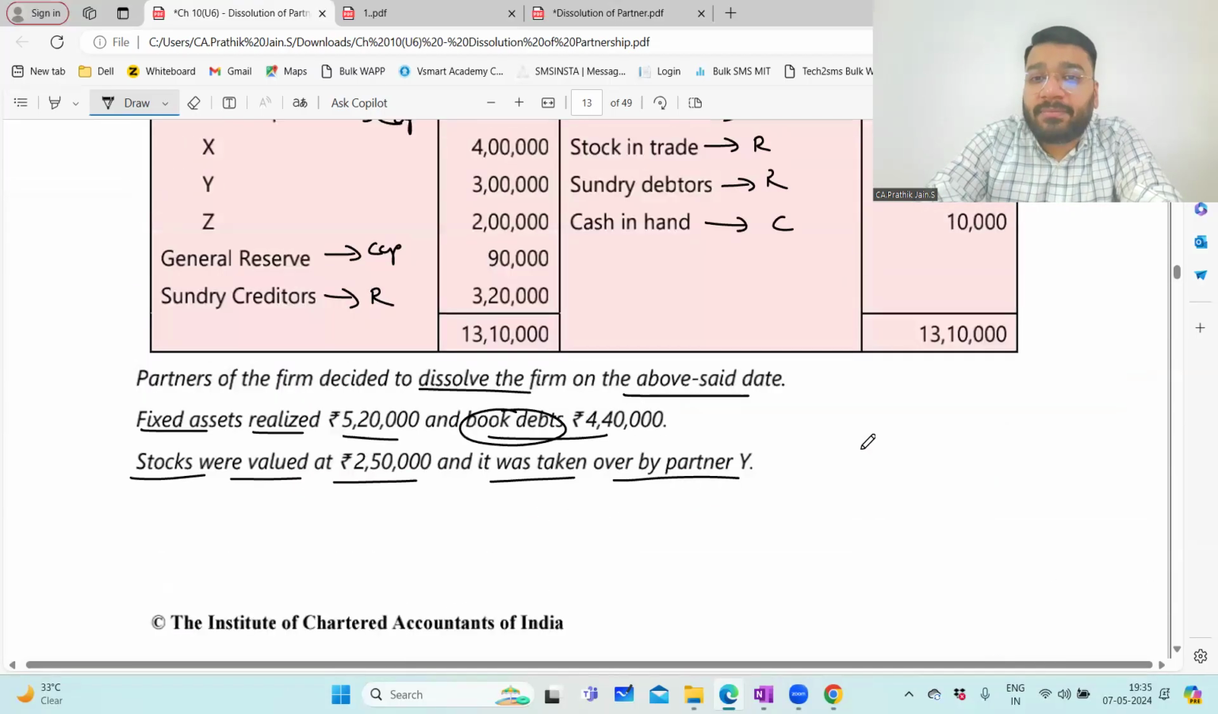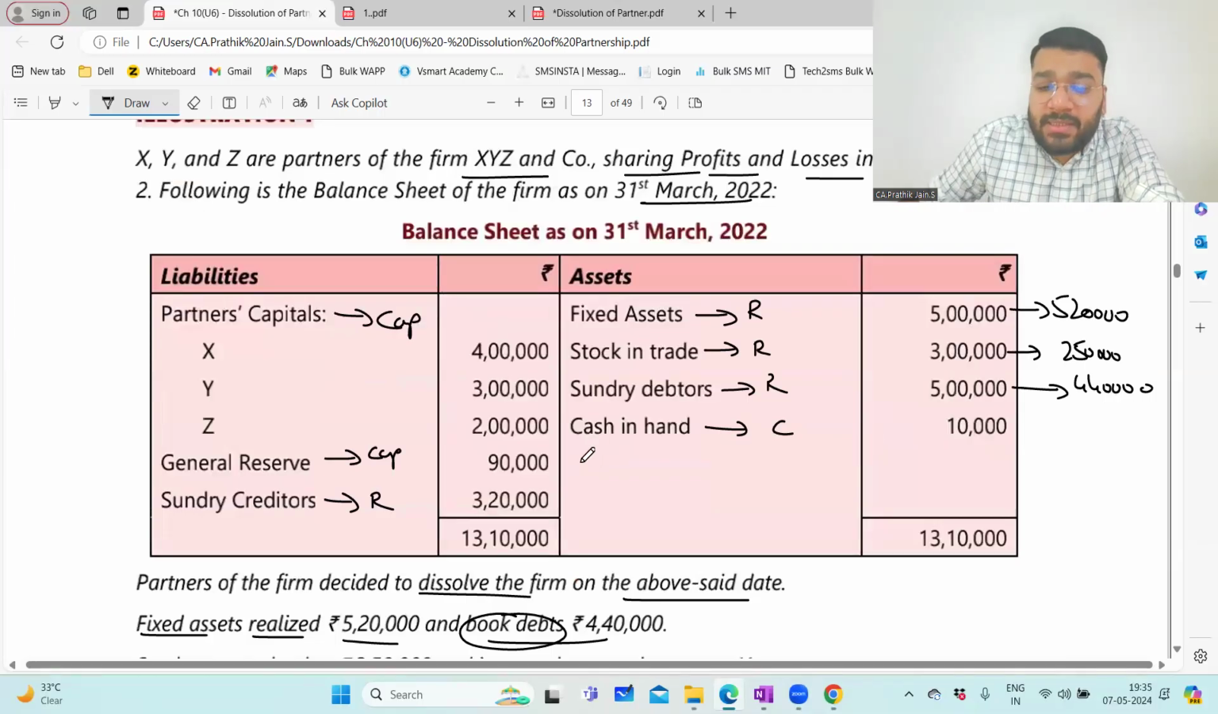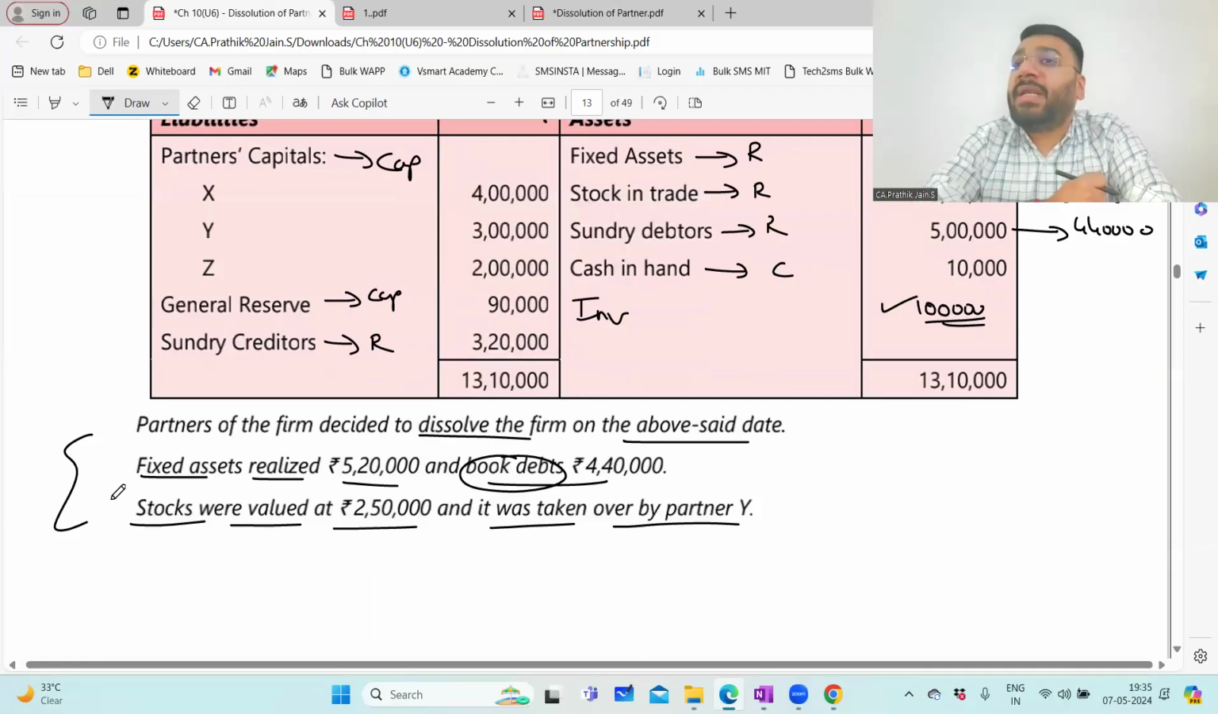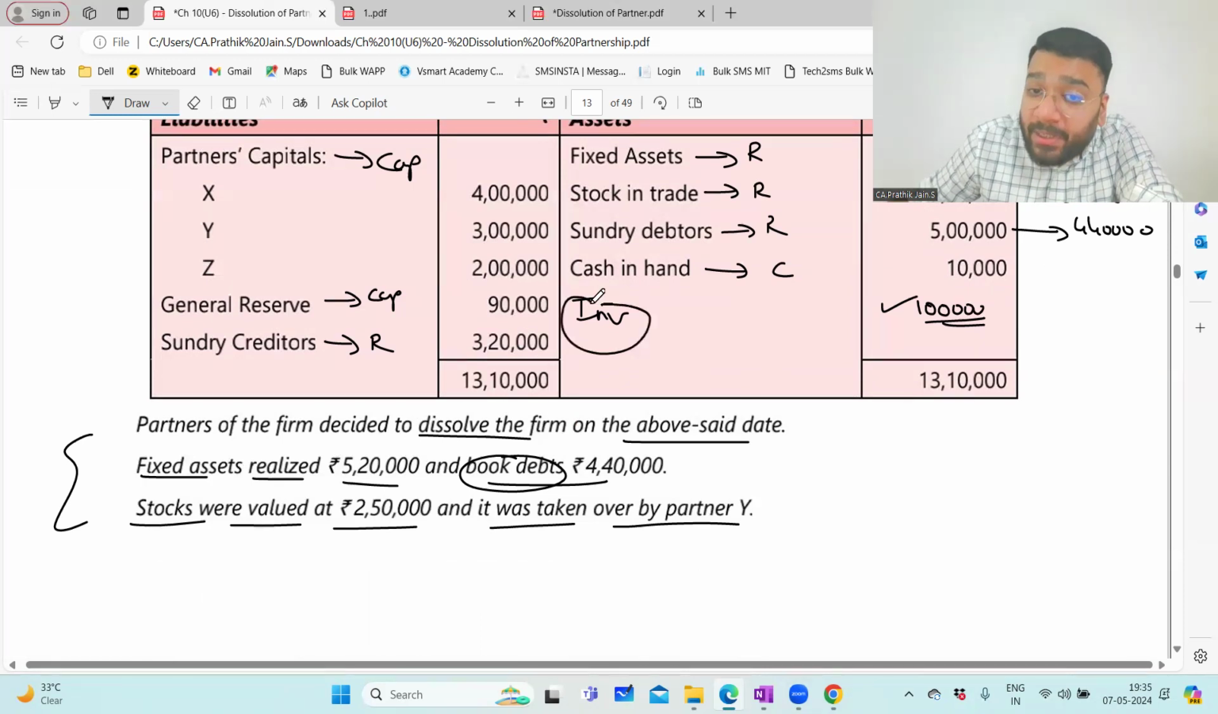Now imagine there is an asset called investment, 1 lakh rupees. Asset investment 1 lakh rupees given in the question. But here below, nowhere they have mentioned anything about investment realized. So the question is silent about the realization of any particular asset. What will be the assumption? The asset is realized at nil value. Clear this point?